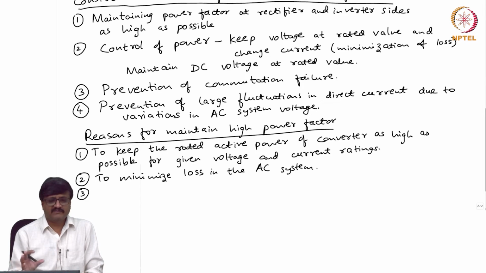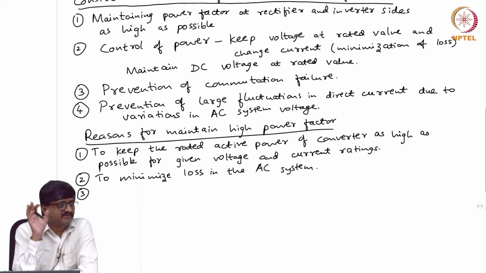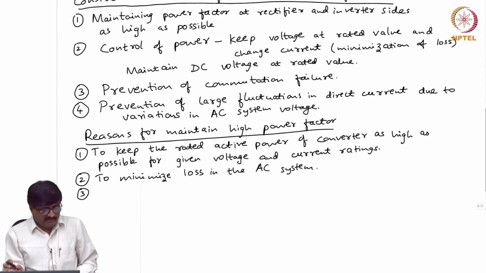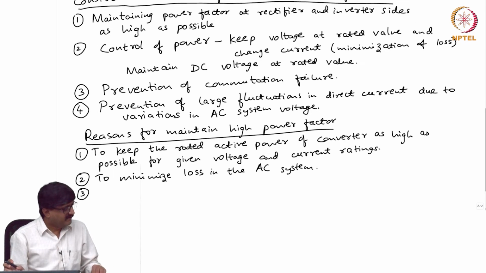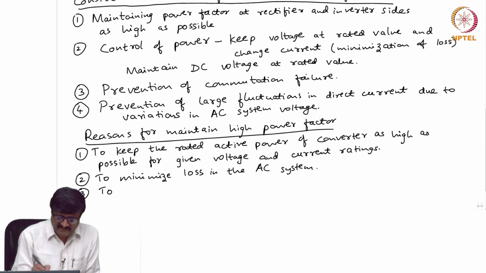So, what we do is we locally provide a reactive power source. That means we supply reactive power using a capacitor, which is one possible source. If I want to provide this locally, there is a cost involved. If I want to provide an additional capacitor, there is a cost involved. So, I want to minimize the cost of the reactive power source as well.